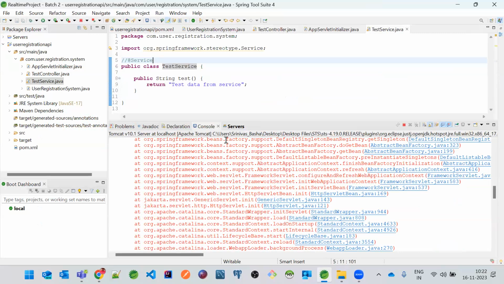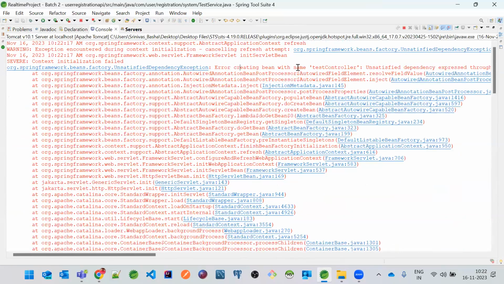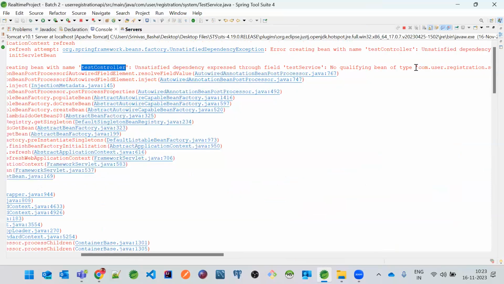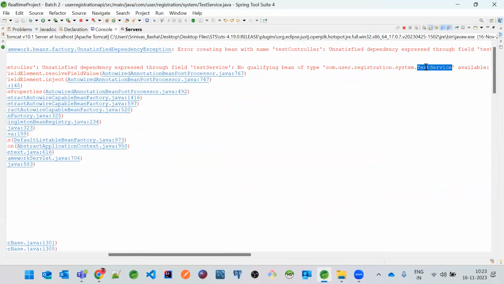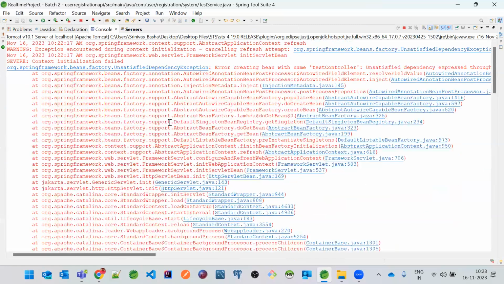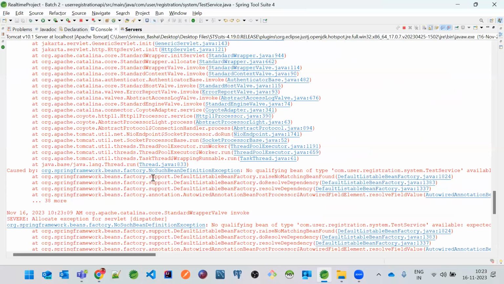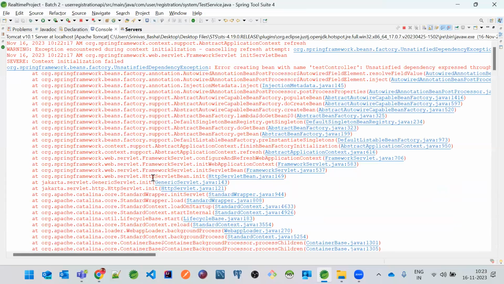Okay, let me show you the console error. Error creating bean with test controller, because test controller has a dependency on the test service. If test service object is not available, test controller object itself will not get created. Right? So unsatisfied dependency, there is no qualifying bean of type test service. The bean's object has not been created. And if you see that, even our request will fail. It will not come to the server first of all. There are no logs. Got it? So that's the total idea.